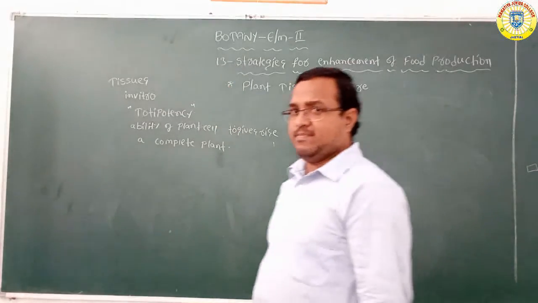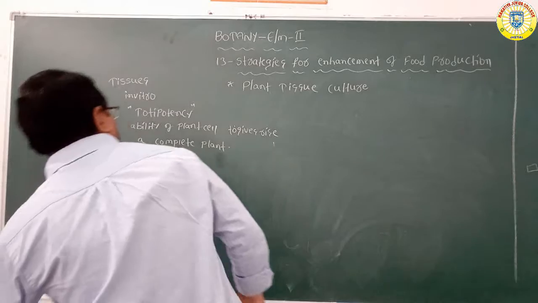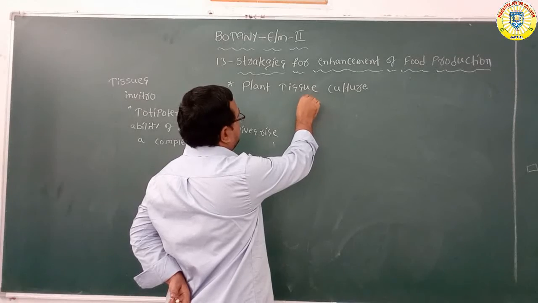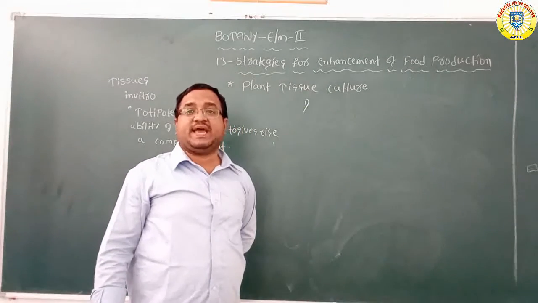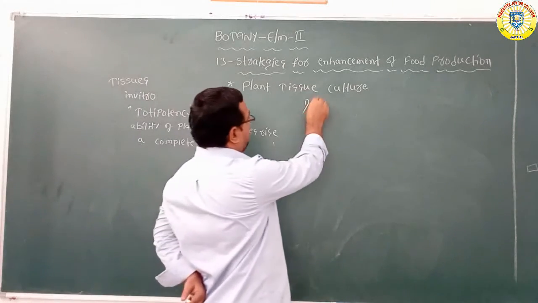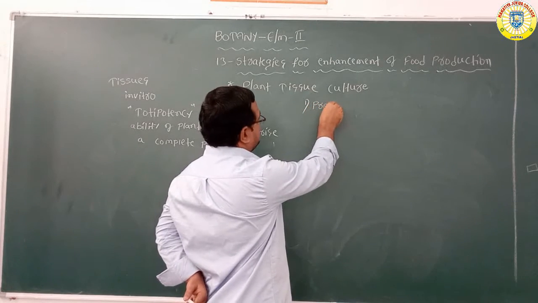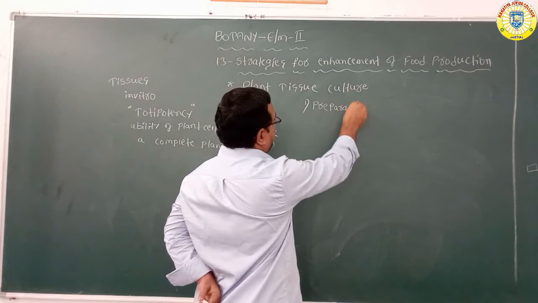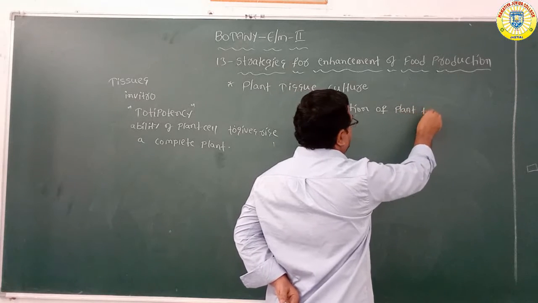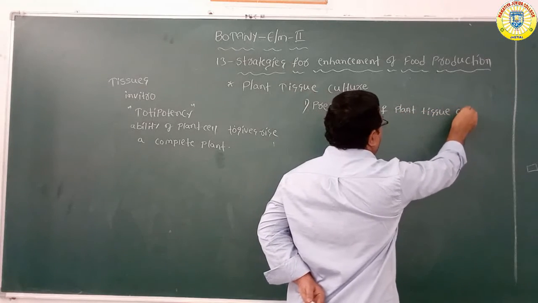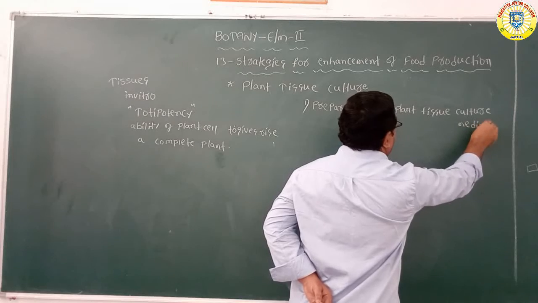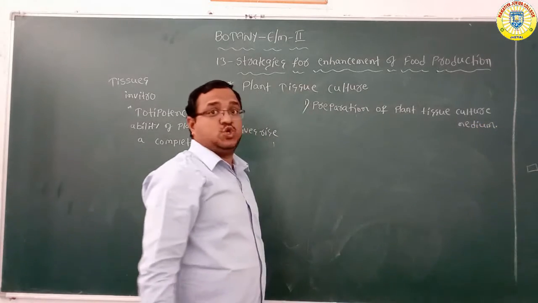This plant tissue culture includes several steps. But what are the steps in plant tissue culture? First step is preparation of plant tissue culture medium.